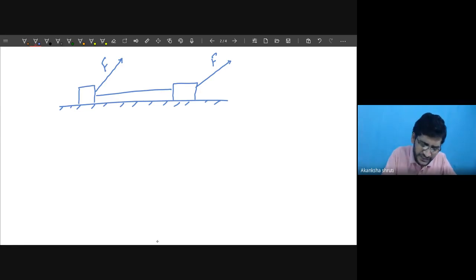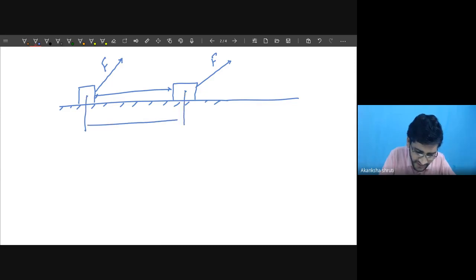So how much is the displacement, students? So this displacement we need to consider horizontally, then the component of this force in horizontal direction need to be considered. That is the thing we need to understand. So understand this carefully, that if we are considering the displacement, consider the displacement between their center for easy understanding.